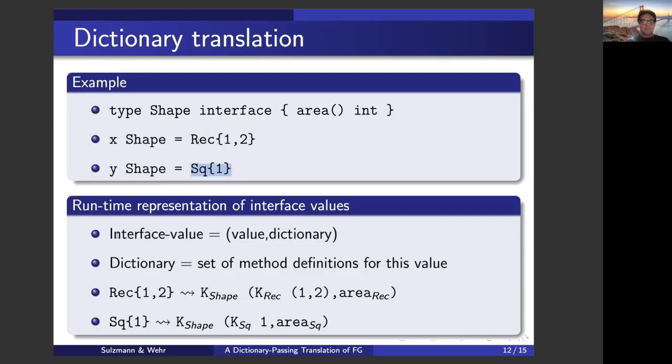So in our case, we have now a rectangle value, which is also an interface value. And in the translation to the interface value, we again use a tagged representation. We're using our data constructor. We have a pair, and the first component of the pair is the actual underlying value, just the rectangle. And the second component is a dictionary. Of course, in our case, the dictionary consists of a single method because I'm using a very simple example. And here the dictionary is nothing else than the instance of the area method for rectangles, and similar for square. Okay, good.